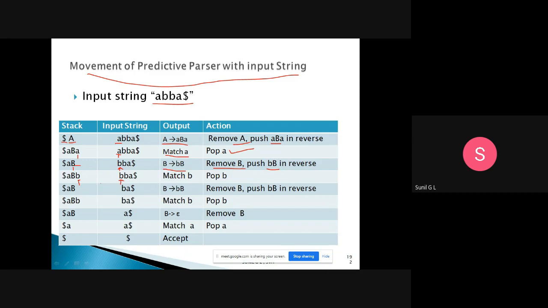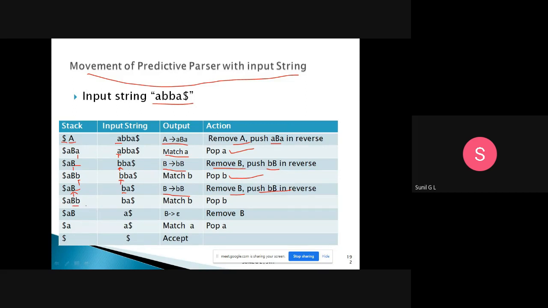Here b and b are both the same, so match b, and once it matches, pop b from the stack. Now the stack contains capital B on top, and here we have the input string b. So capital B and small b is there. At that time, you take the production from the parsing table, that is B tends to small b capital B. Same thing, remove B from the stack and push small b and capital B in reverse direction. Yes, we have removed this B and added small b capital B in reverse order.